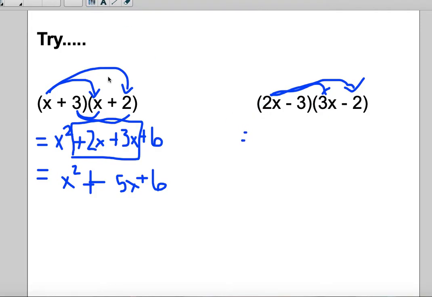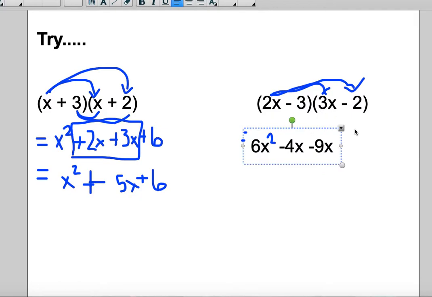I'm going to write it. So 2x times 3x gives me 6x squared. So I have to write in the squared. 2x times -2 gives me -4x. Then I'm going to distribute the bottom here, so -3 times 3x gives me -9x. And then -3 times -2 gives me +6.